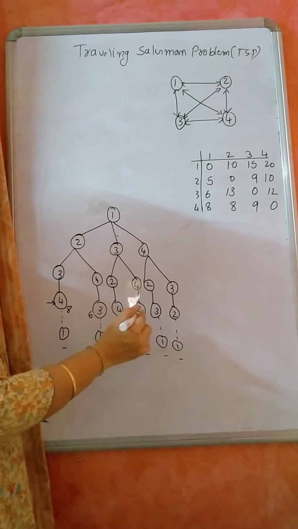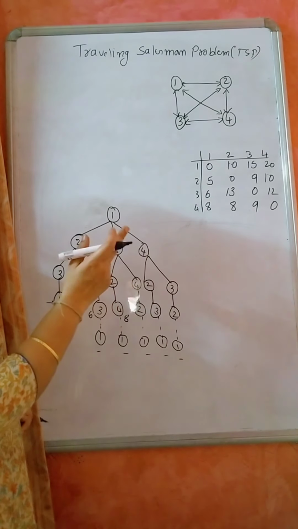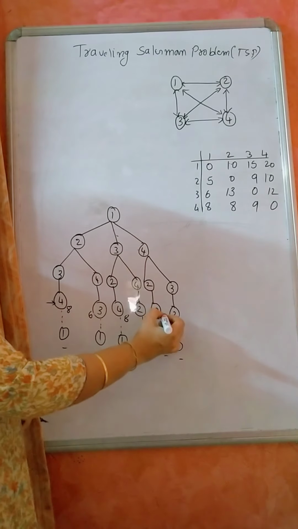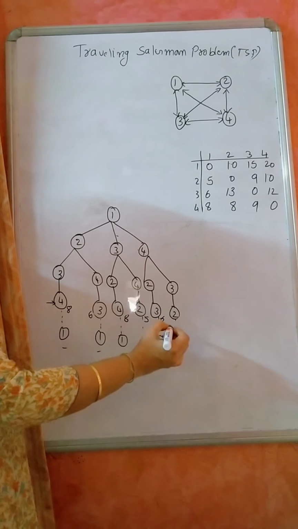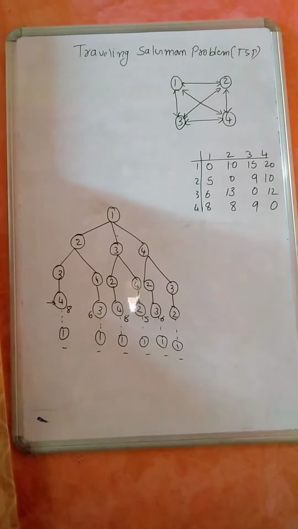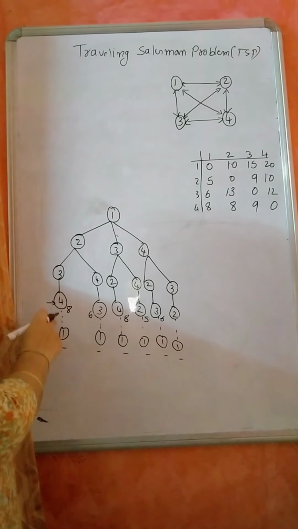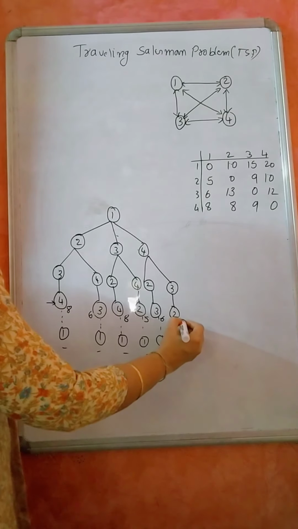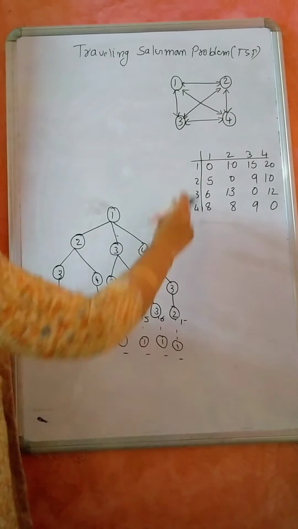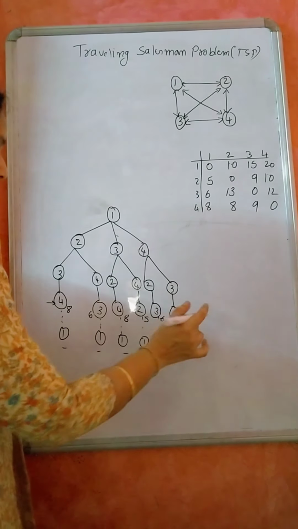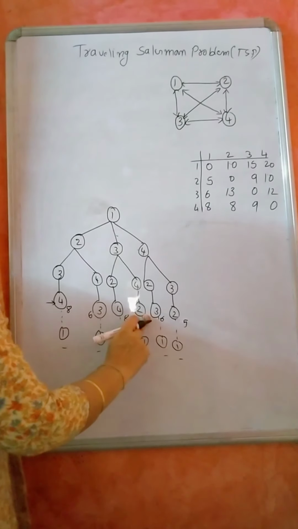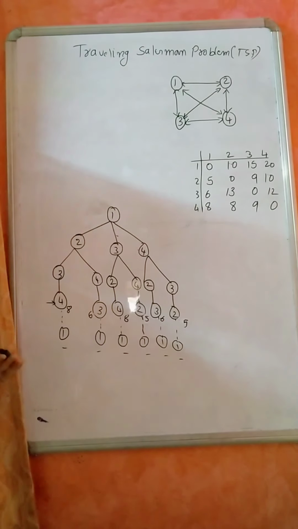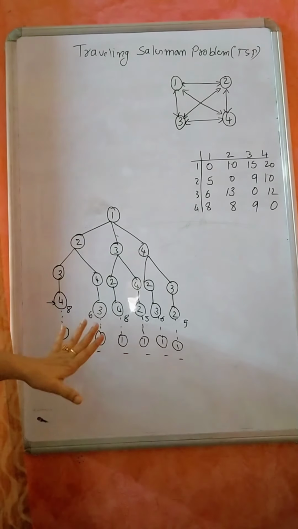Here, same thing, 4 to 1 is 8. It's already there, no? Then 2 to 1. 2 to 1 is 5. And 3 to 1 is computed already. Okay, 2 to 1, how much is it? 15. No, 2 to 1 is not 15. 2 to 1 is 5. This is 5. Okay, not 15.